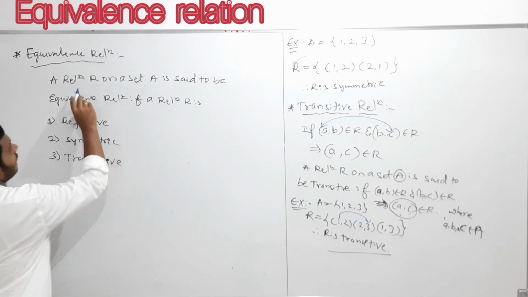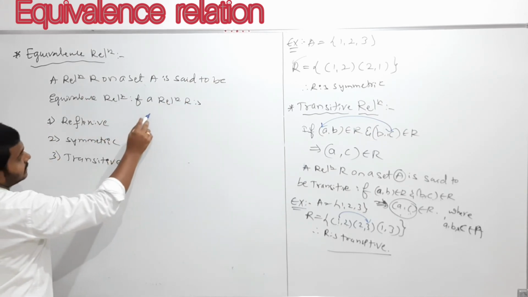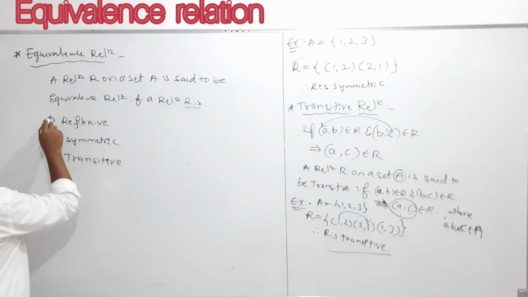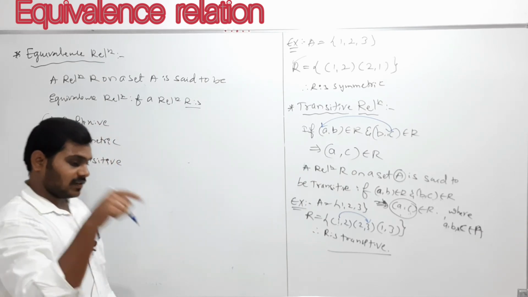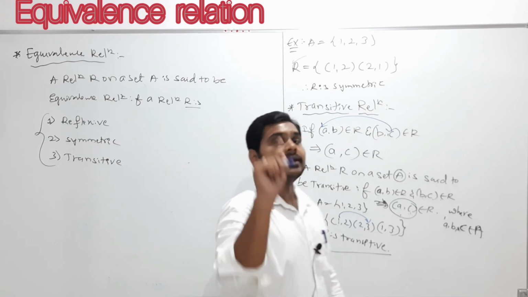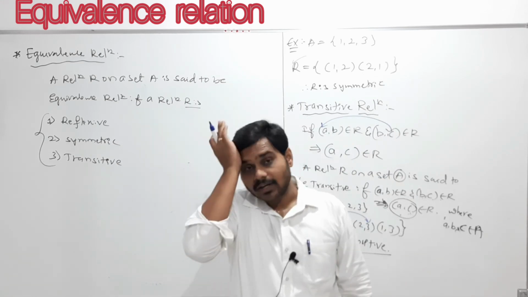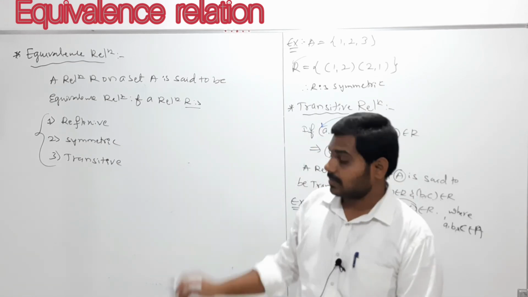So a relation R on a set A is said to be an equivalence relation if all these 3 conditions are satisfied: it should be reflexive, symmetric and transitive. Such a relation we can call an equivalence relation, my dear students.